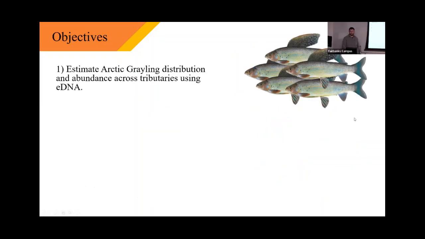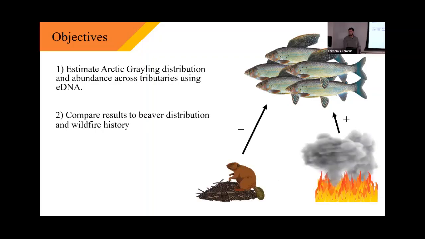So this part of my thesis narrows down to two objectives. First, I'm hoping to estimate Arctic grayling distribution and abundance across tributaries in my study area using eDNA. And then once I have those estimates or predictions, I'll compare the results to beaver distributions and wildfire history in my study area.